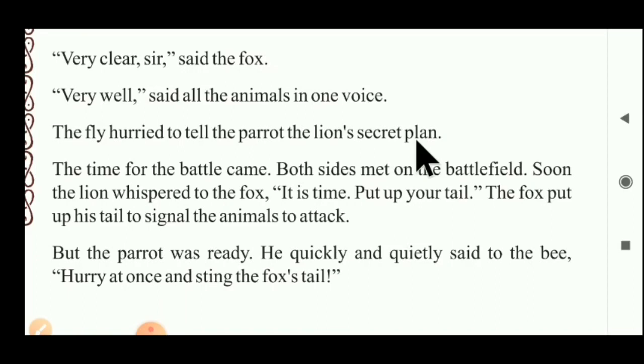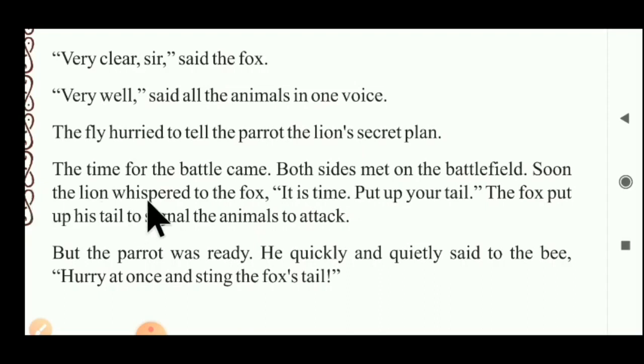The fly hid near the animals' meeting place, then flew high to the birds and told the parrot the animals' plan. The time for the battle came. Both sides, animals and birds, met on the battlefield.